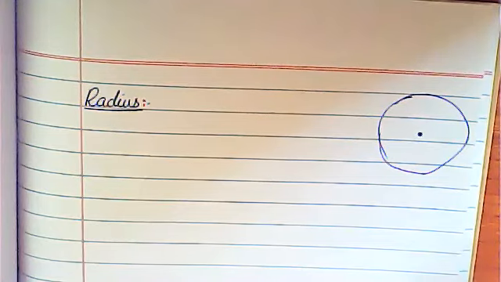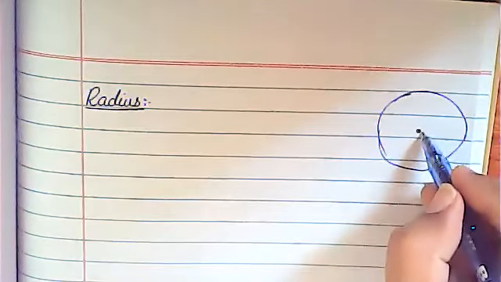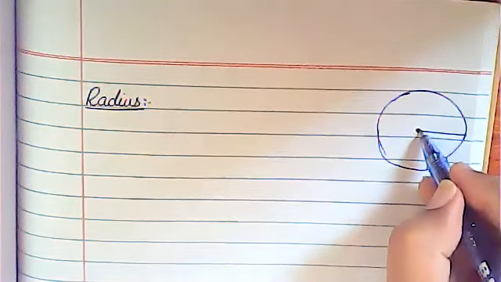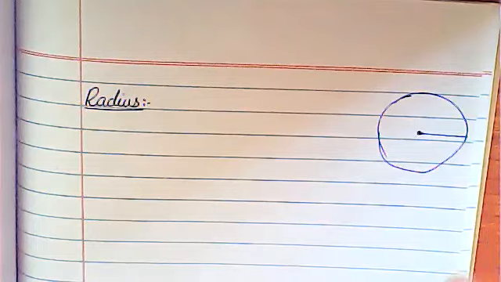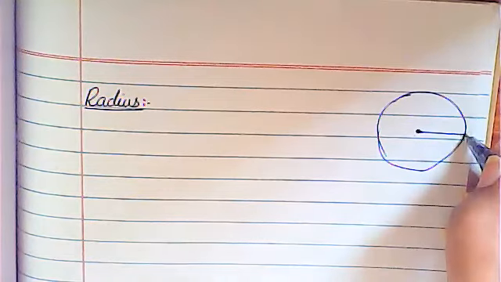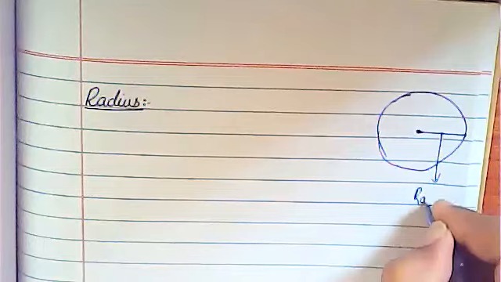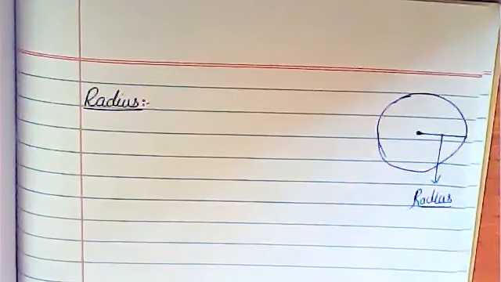If you have any line segment that joins the center of the circle to any point of the circle, okay, the center of the circle to any one point, only one point, not 2 points, only one point of the circle, if it is joining, so this is called basically what? This is called radius. Okay, it will be called as radius.